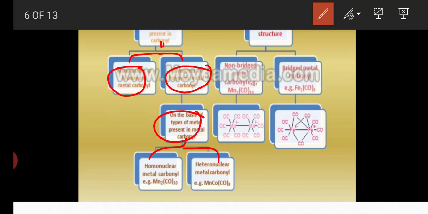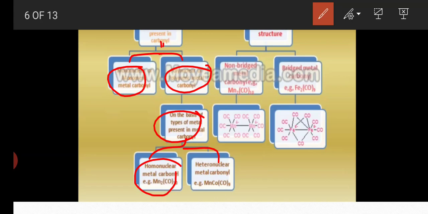One is homonuclear metal carbonyls, and next is heteronuclear metal carbonyls. In homonuclear metal carbonyls, the same metal atoms are present. Means here Mn2(CO)10, the dimeric form of manganese pentacarbonyl. Here two metal atoms are present, but the two metals are the same. Two manganese are present. So this is a homonuclear polymeric metal carbonyl.